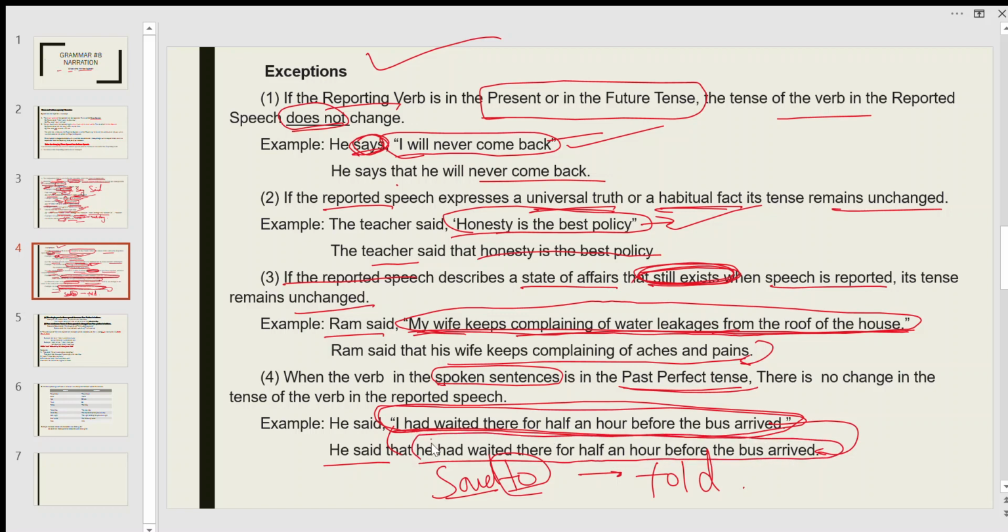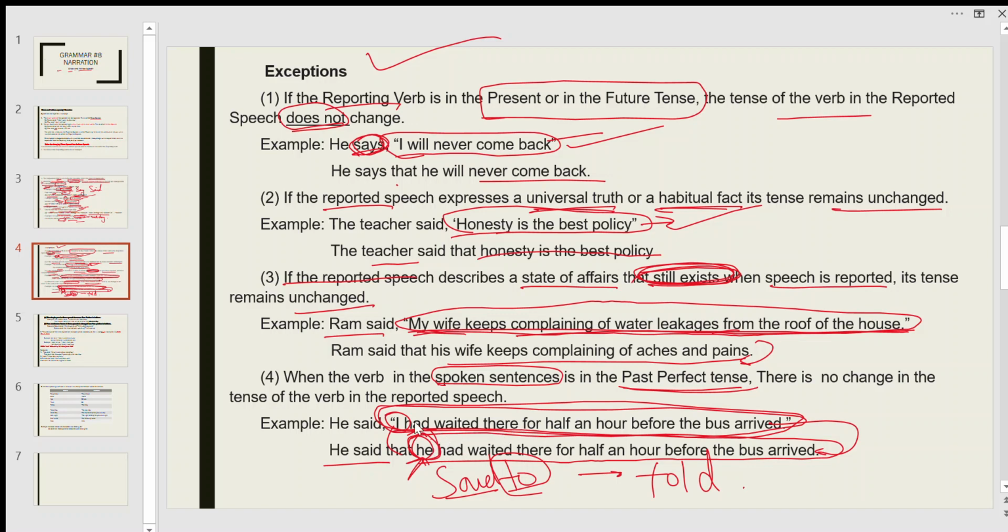But remember, the first person, here "I", becomes "he". You should keep in mind that when converting direct to indirect, the first person, second person and third person always change according to need.